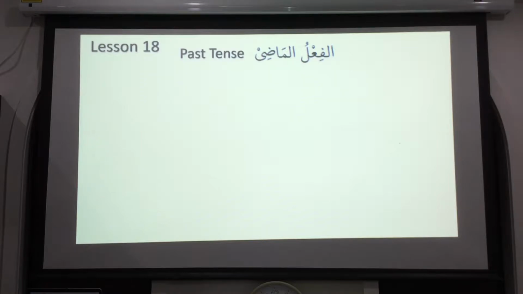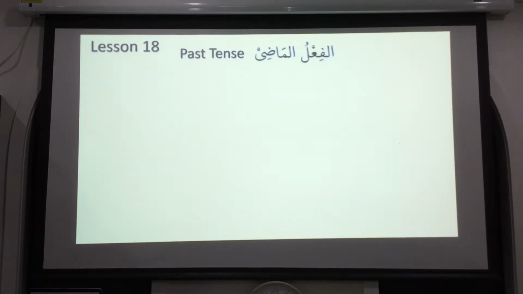So we'll learn about past tense, then we'll learn about present and future together, because it's the same thing. But there's other things about fi'l. Like there is something called imperative fi'l, where you're commanding something. There will be something that is negation of a sentence. So we'll learn about those things. So it's not only the tense, some other things, inshallah ta'ala, we'll look at that.